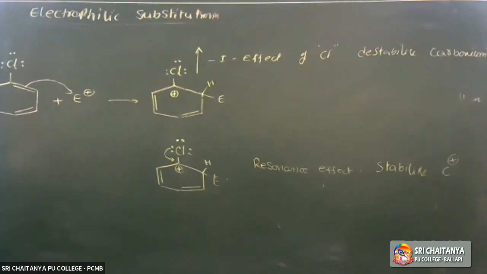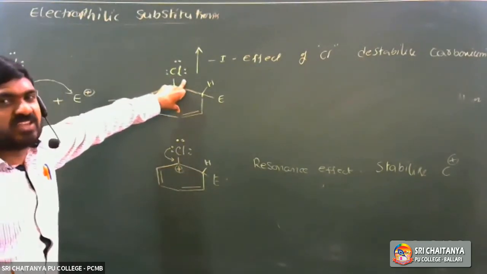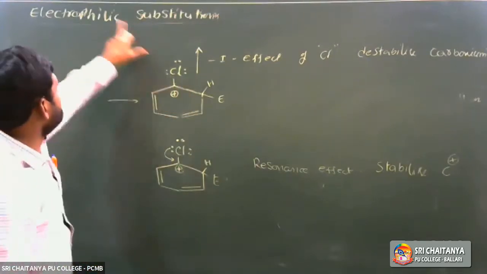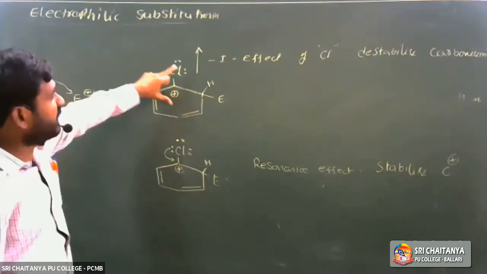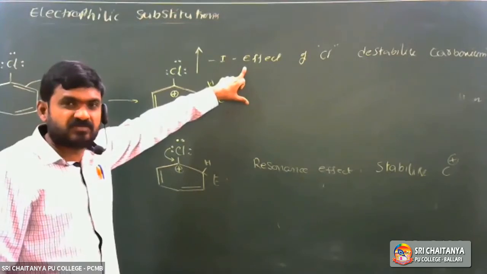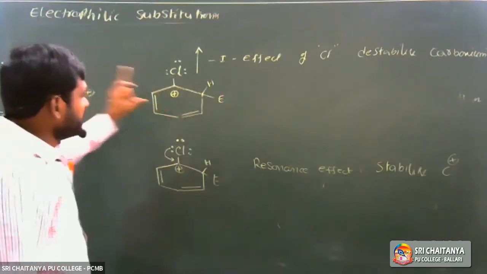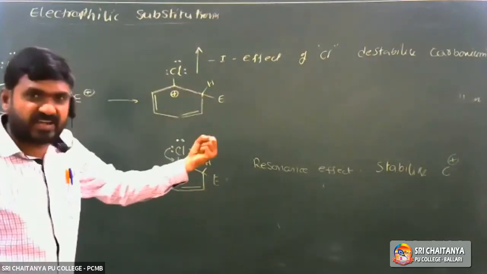Here the reactivity is controlled by inductive effect. Haloarenes are less reactive towards electrophilic substitution reactions than benzene. So reactivity is controlled by the minus I effect, because it can withdraw the electron.